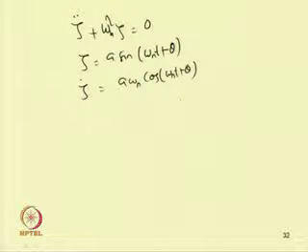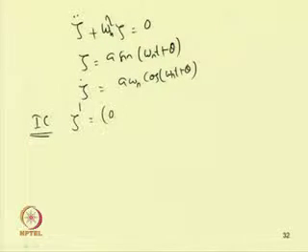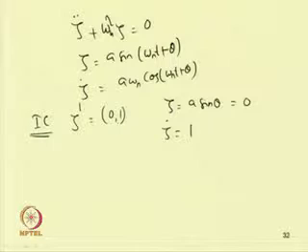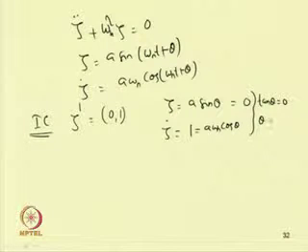Now taking the initial condition, let us take zeta equal to (0, 1). That means at t equal to 0, zeta 0 becomes a sin theta, and this will be equal to 0. Similarly, zeta dot equal to 1, so this is equal to a omega n cos theta. From this, one can see that tan theta equal to 0, or theta equal to 0.